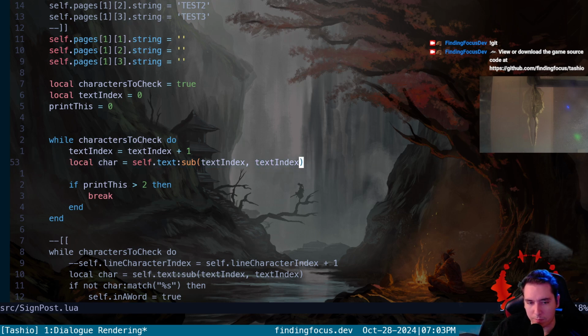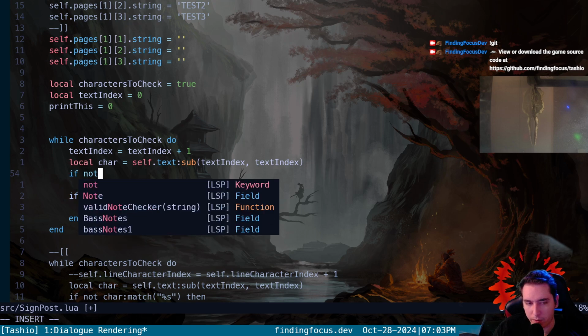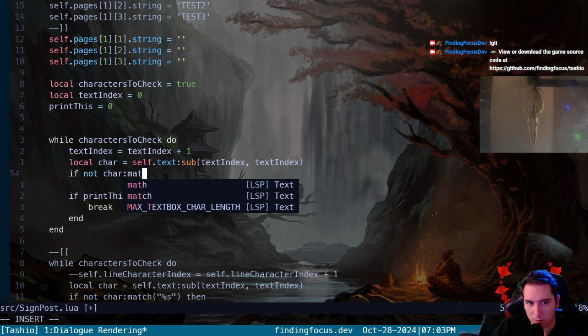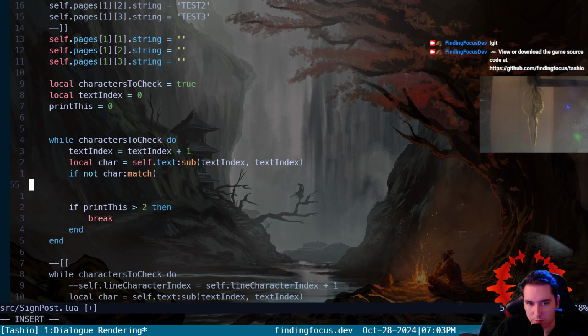Okay, so we've got a char now, and then we can do this: if char matches a space character.